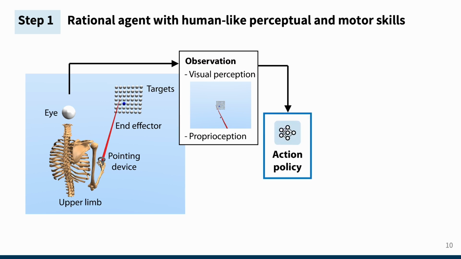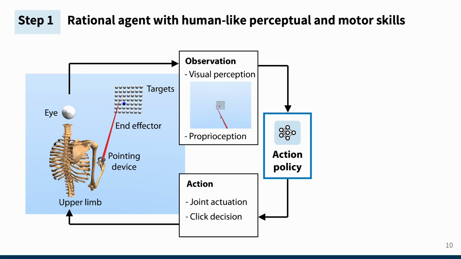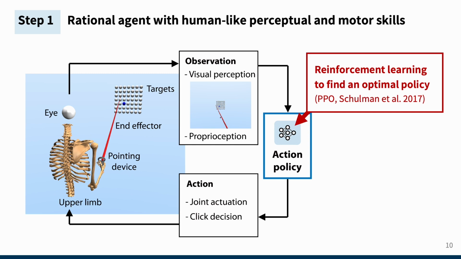Its internal control policy then decides on an action based on these observations. These actions directly actuate the joint and determine when to click for selection. By rewarding and penalizing the agent's actions based on task performance, we optimize its action policy through reinforcement learning. Putting together, we mimic human behavior by an agent with rational decision-making and a human-like perceptual and motor process.